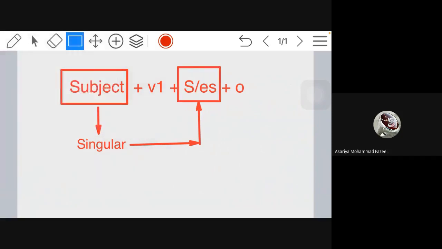Can you see the diagram clearly now? And with what will you add s or es? With the verb. That means any action. When any action is written, with that you have to add s or es.